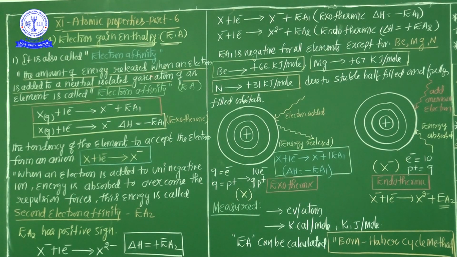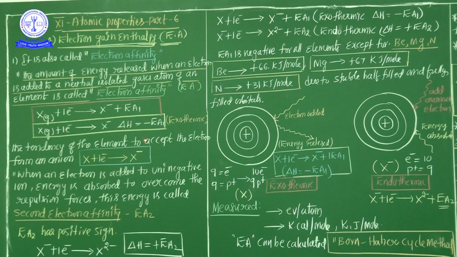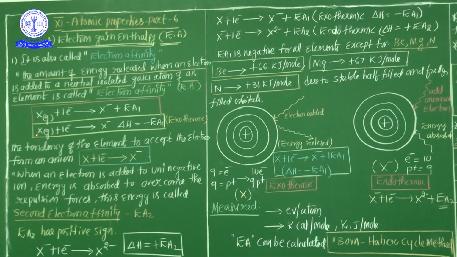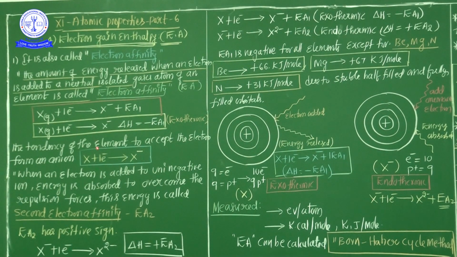So first electron affinity is an exothermic reaction. What is the exothermic reaction? If the neutral atom accepts one electron, energy is released immediately. That energy is generally exothermic, and it is represented by the delta H value negative EA1, a negative sign. So first electron gain enthalpy is always an exothermic reaction. It is represented with the negative sign.